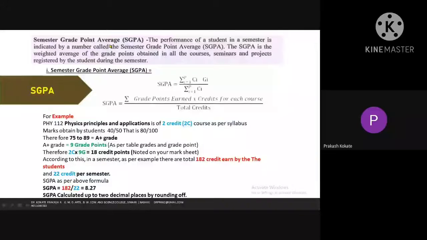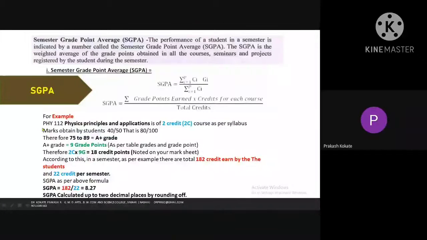Now we have to calculate the semester grade point average of that student Abhay of our college of FYBSc, which we have considered here. What is the formula? Summation of grade points earned multiplied by credit point for each course divided by total credits. I will explain the matter.